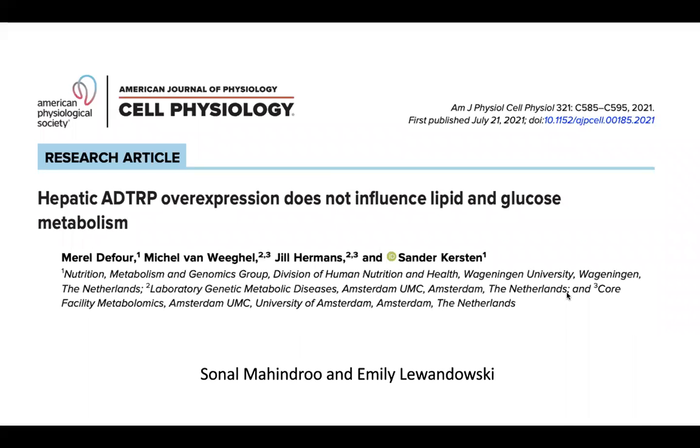Hi, this is Sonal and Emily, and today we will be discussing the article Hepatic ADTRP Overexpression Does Not Influence Lipid and Glucose Metabolism by Dufour et al.